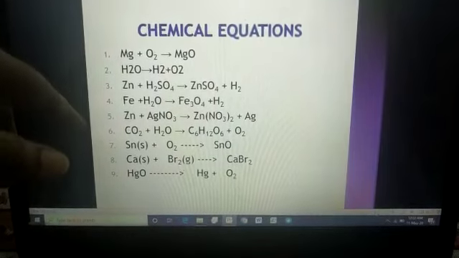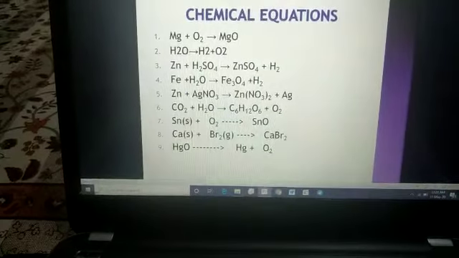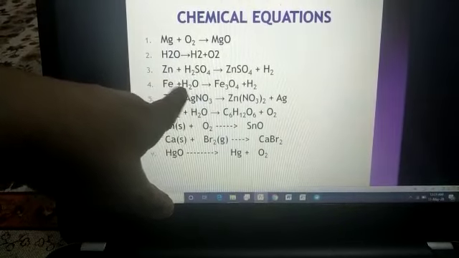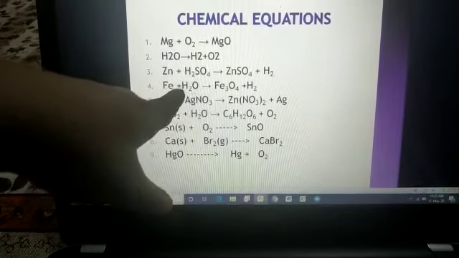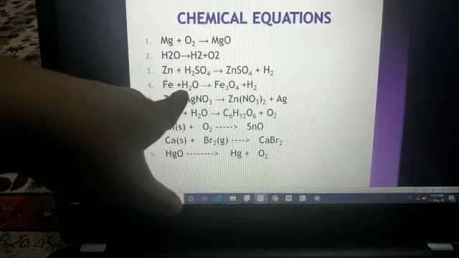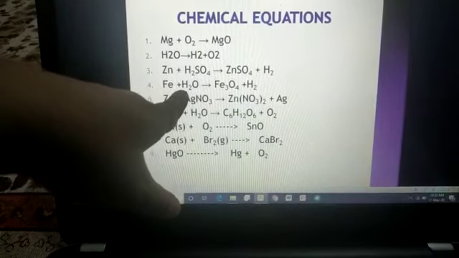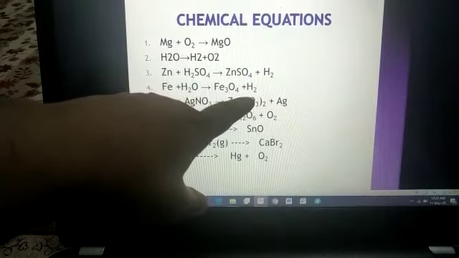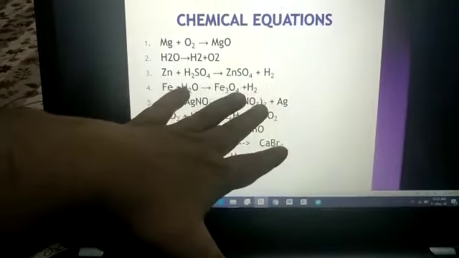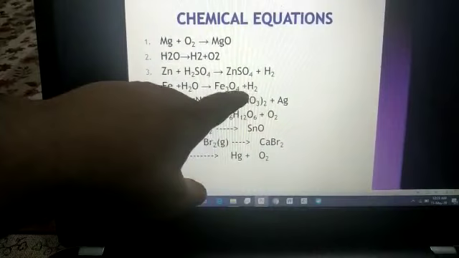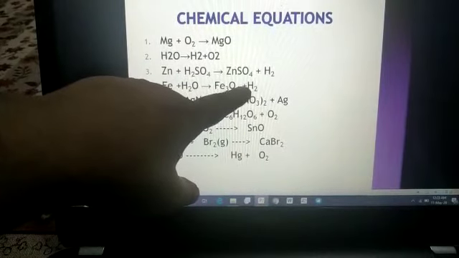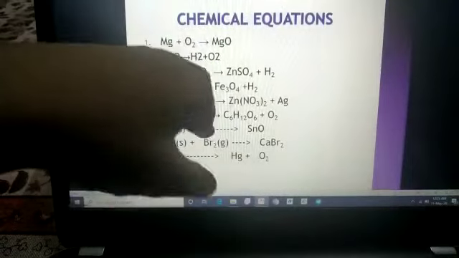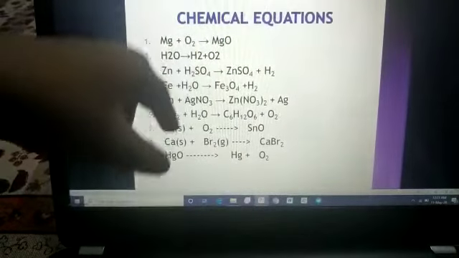Now try. Now 4, just think about it. We are adding 4 over here. Then what will happen? 4 oxygen and 4 times 2 is 8 hydrogen. Okay, now hydrogen is 8 and on that side hydrogen is 4 only. Oxygen is balanced. Now if we add 2 over here, then what will happen? 2 times 2 is 4. Hydrogen will get balanced. Now oxygen and hydrogen both are balanced.